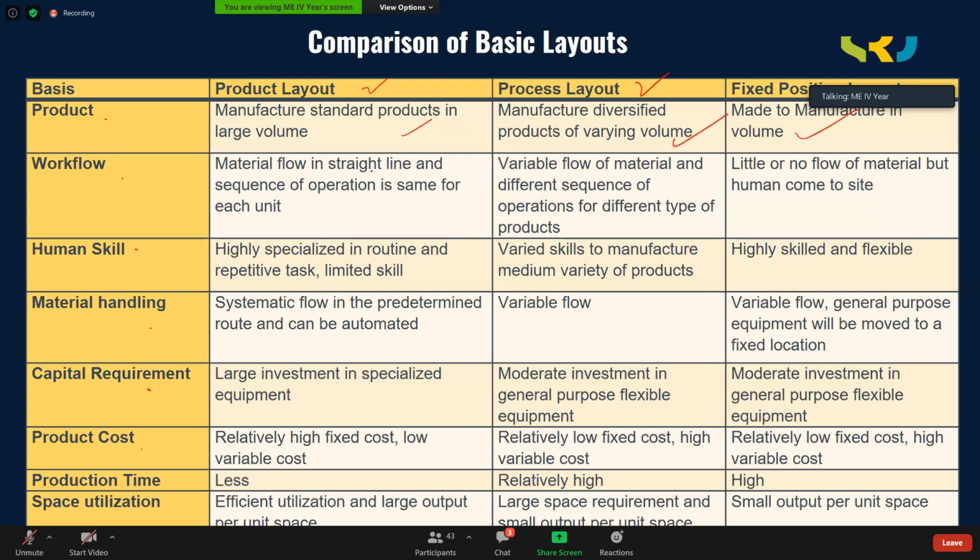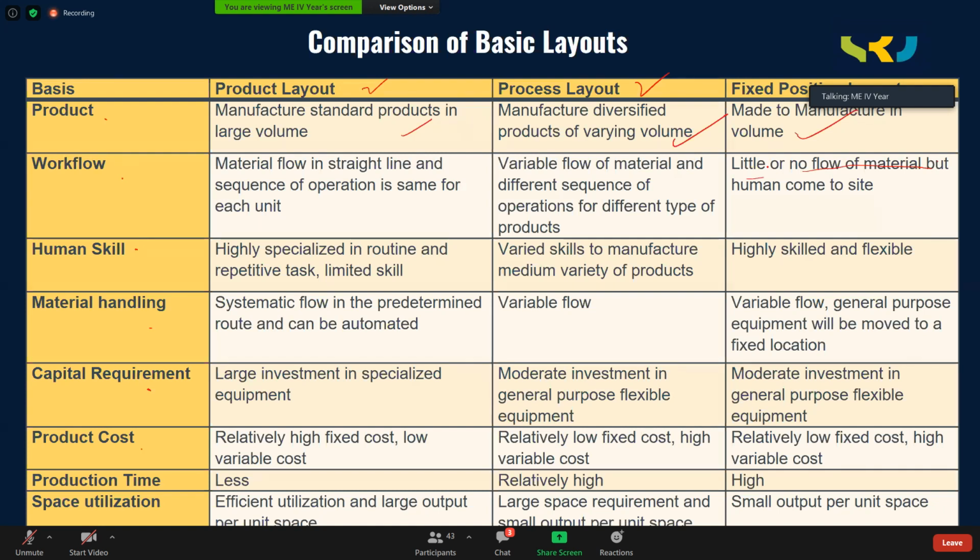Workflow: material flow is in a straight line and the sequence of operations is the same in product layout. Whereas in process layout, material flow is variable and there are different sequences of operations. Whereas here in fixed position layout, there is no material movement or very little, because everything is done at the same spot.